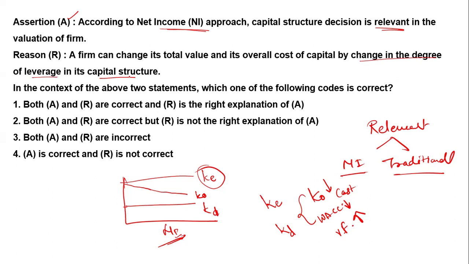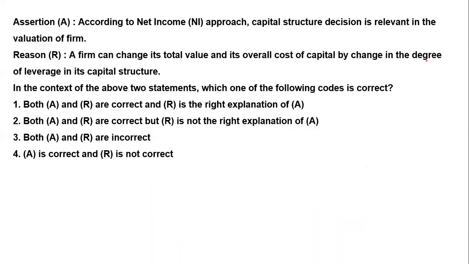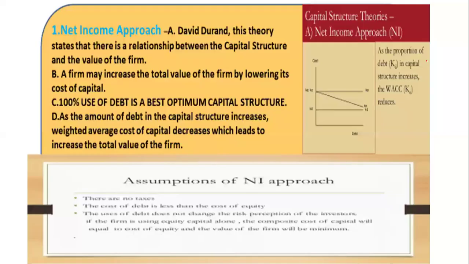Now there is the reason. The reason is that the firm can change its total value and its overall cost of capital. Total value means the value of the firm, and overall cost of capital means WACC, by a change in the degree of leverage in the capital structure. Yes, there is a direct relation between the degree of leverage and the capital structure.